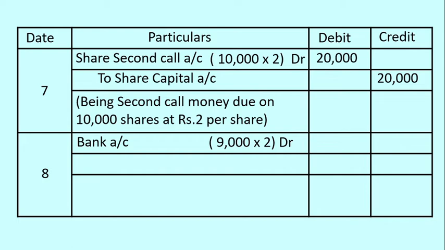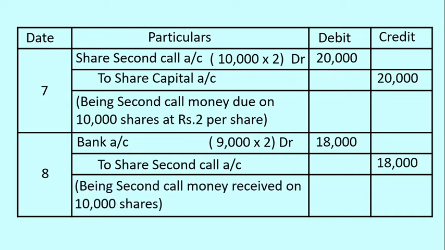So only on 9,000 shares at rupees 2 per share the amount is collected. That's why bank account is to be debited with 18,000. This is derived by multiplying 9,000 at rupees 2 per share. To share second call account, a credit entry is recorded and 18,000 is mentioned in the credit column. Being second call money received on 10,000 shares, narration is to be recorded.